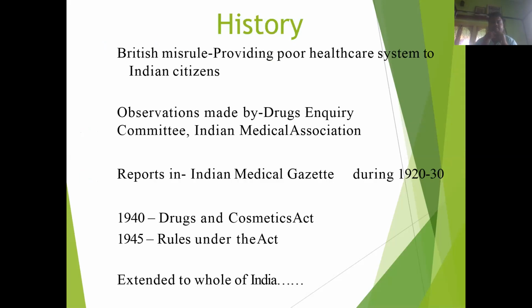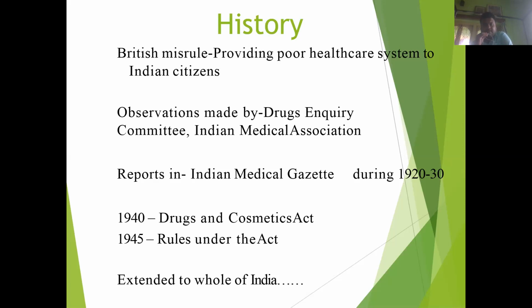Now first of all, the history part. In the time of the British, they provided a poor healthcare system to the Indian citizen. That's why some observations were made by some regulatory bodies like the Drugs Inquiry Committee and Indian Medical Association.